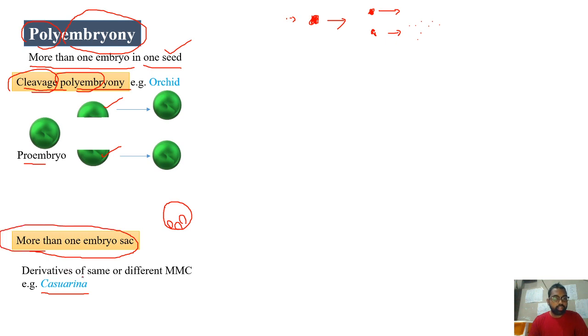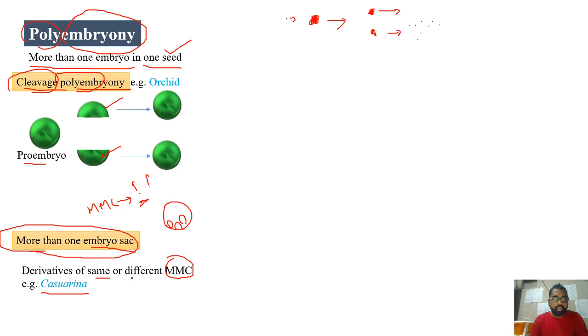The development of these different embryo sacs can be from the same MMC or different MMCs. More than one MMC also can be present. So, for example, there is only one MMC undergoing meiosis, and among the four megaspores produced, three will degenerate. Say only two degenerate, two remain as such. If each one develops into one embryo sac, now you can find two embryo sacs in this case. So like this, the development can be.